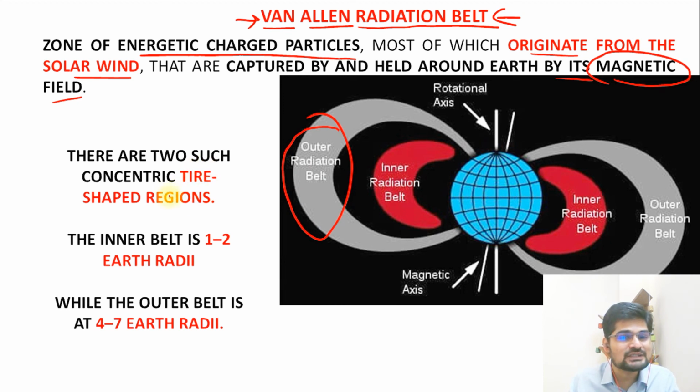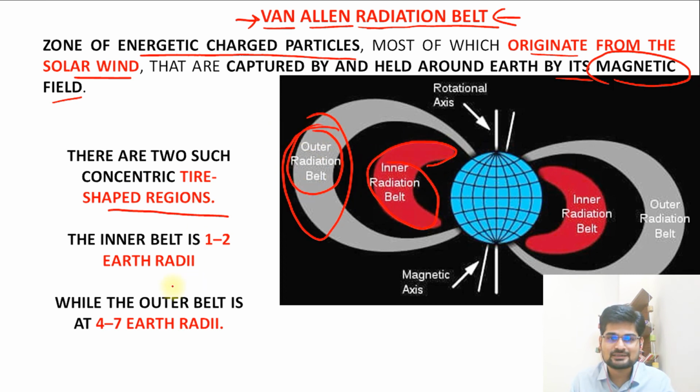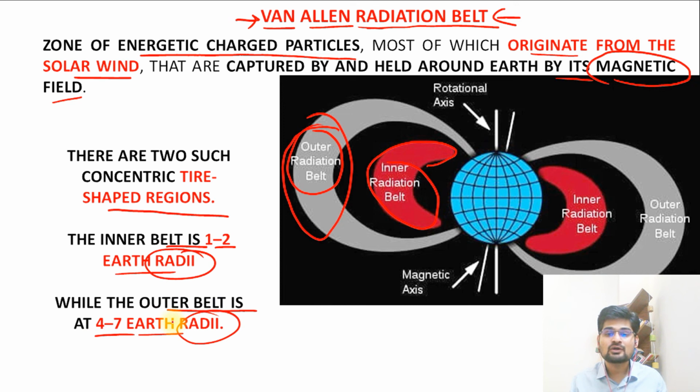There are two such concentric tire-shaped regions. Remember, one is the inner radiation belt and the other is the outer radiation belt. That is important. The inner belt is at 1 to 2 Earth radii, which means about 1 to 2 times the Earth's radius, and the outer belt is at about 4 to 7 times the Earth's radius. So that is important about the Van Allen radiation belt.